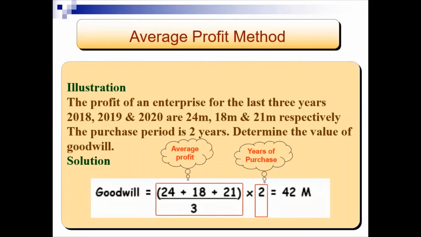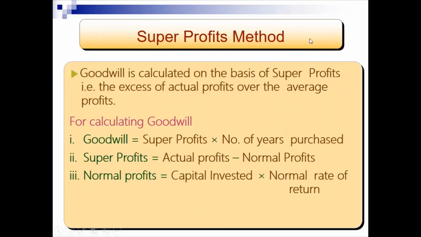If we do that, we get that goodwill is 42 million. The next method is the super profits method. In this method, goodwill is calculated on the basis of super profits. Super profits are the excess of actual profit over the average profit, meaning we get the difference between the actual profit of the business minus the average profits of the business.